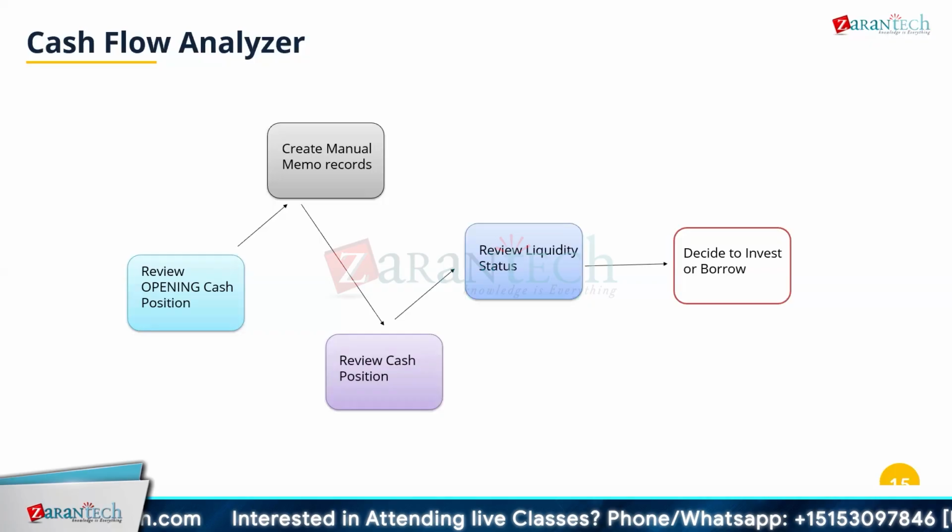For example, I'm expecting to buy a land next week, but that is just in my mind. That is not something that I have actually put down in the system as a transaction, because that is going to happen in the future after 1 or 2 weeks. In such case, we can create manual memo records.